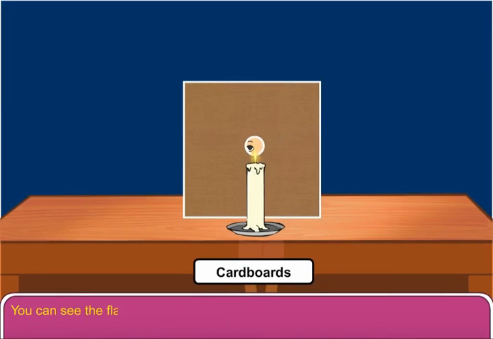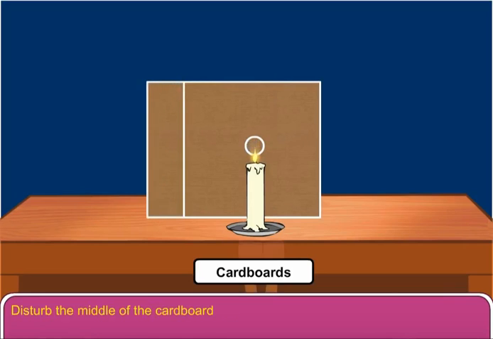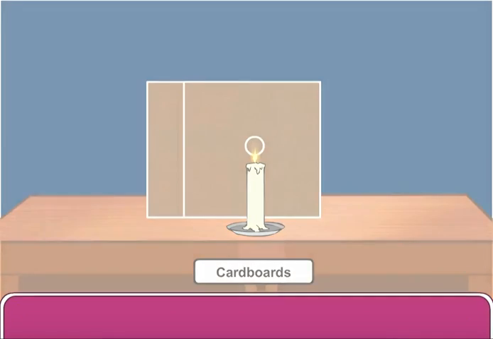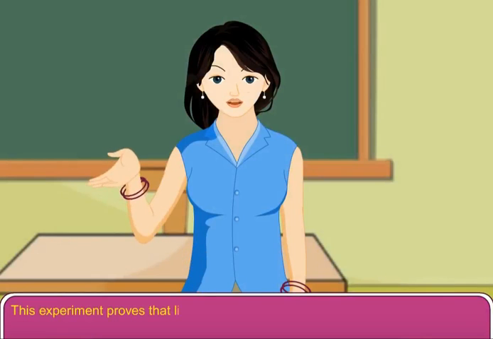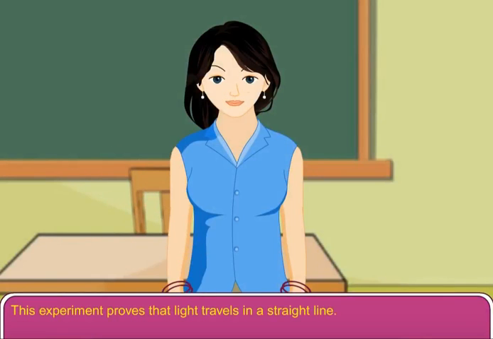You can see the flame of the candle at the other end. Disturb the middle of the cardboard and look again through the hole. Now you cannot see the flame of the candle, as the holes are not in a straight line. This experiment proves that light travels in a straight line.